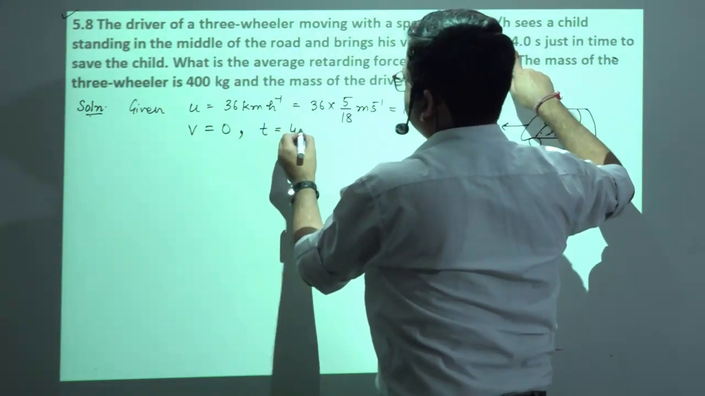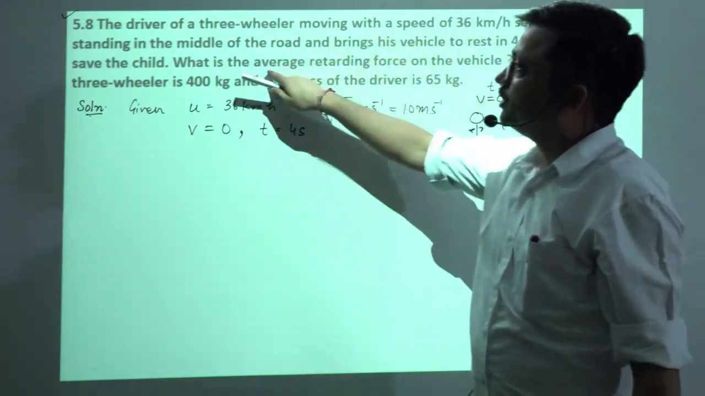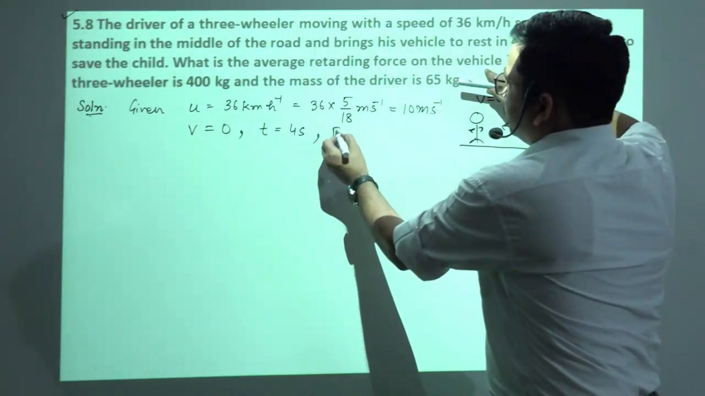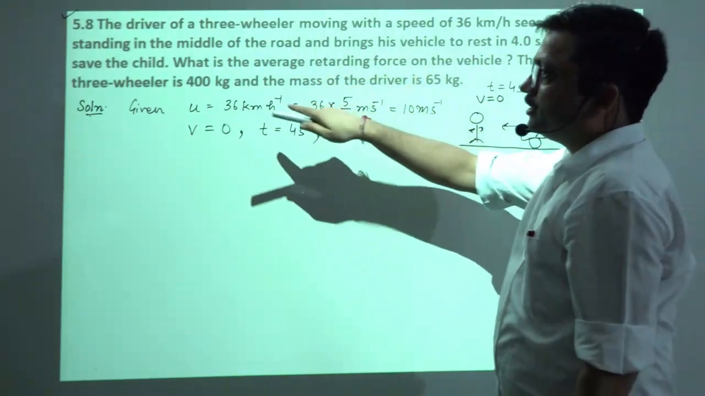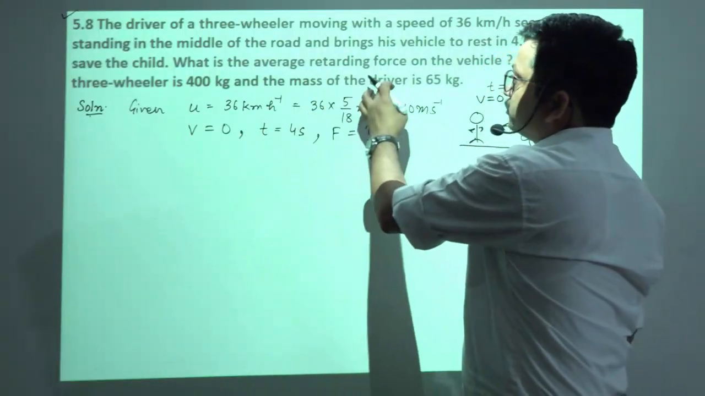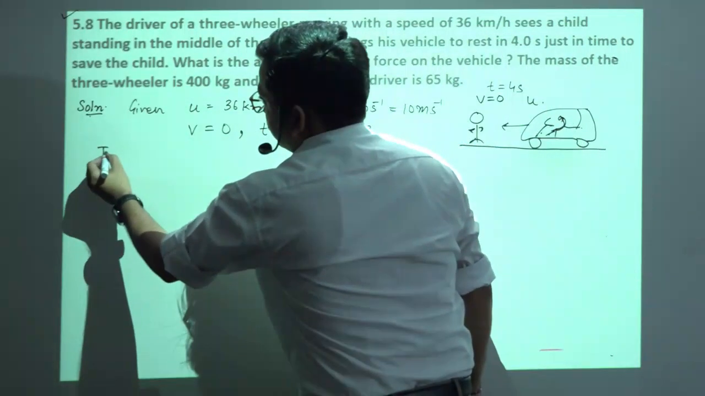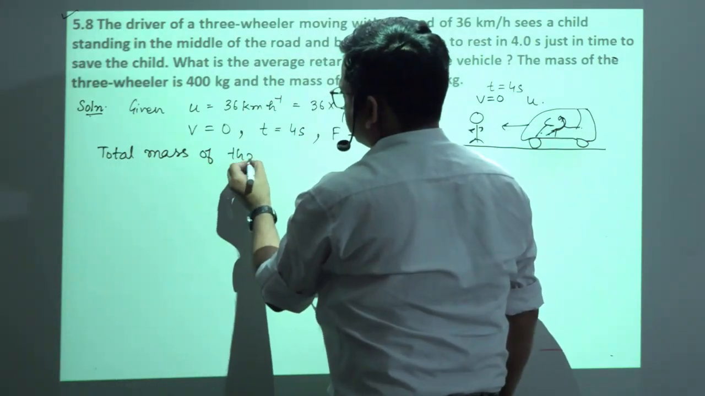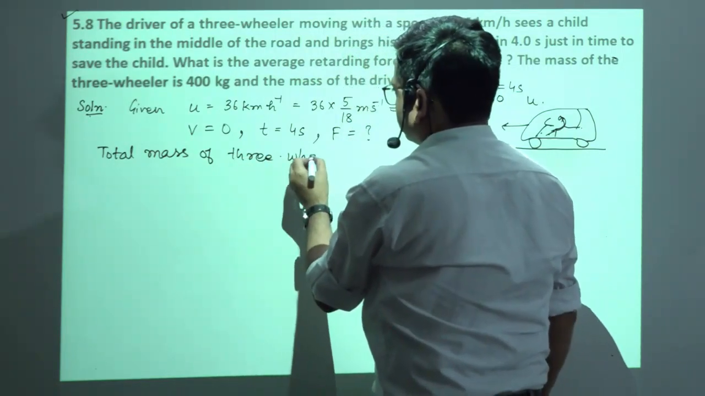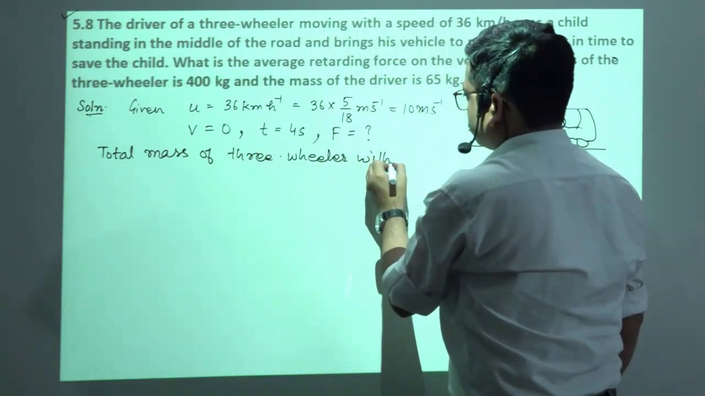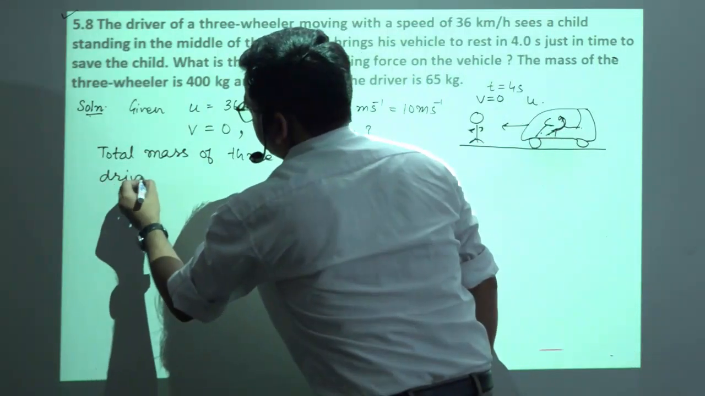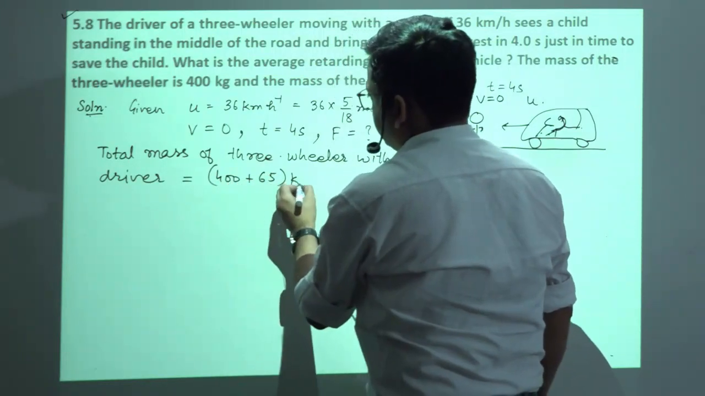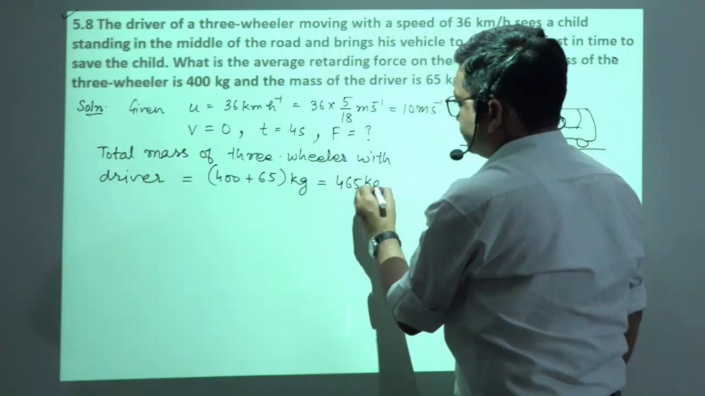T is equals to how much? 4 seconds. Just in time to save the child. Question is, what is the average retarding force on the vehicle? ये कैलकुलेट करनी है. Mass of the three-wheeler is given to us 400 kg and mass of the driver. So here we will write total mass of three-wheeler with driver. That is equals to 400 plus 65 kg, that will be equals to 465 kg.